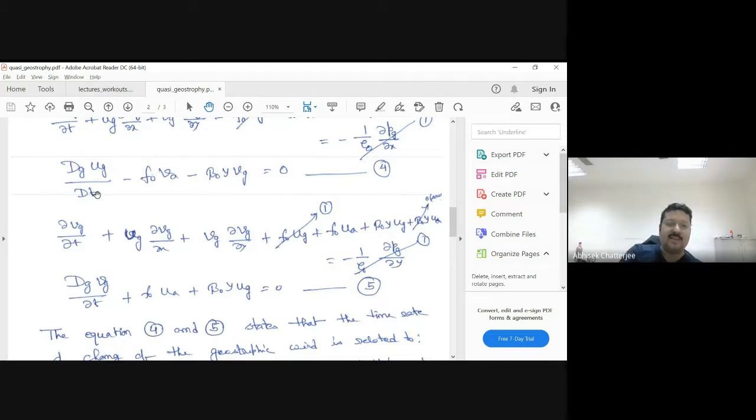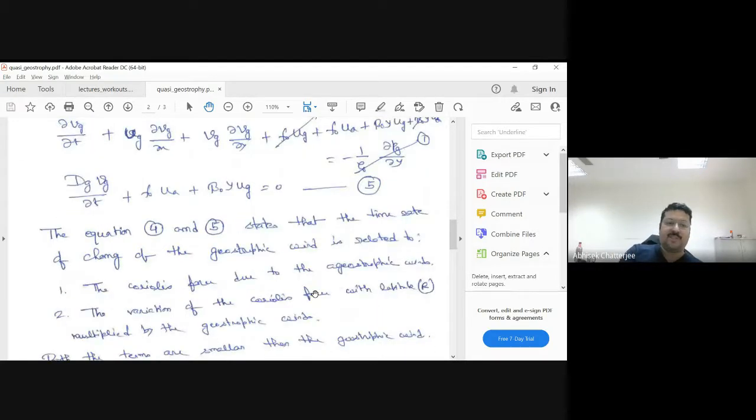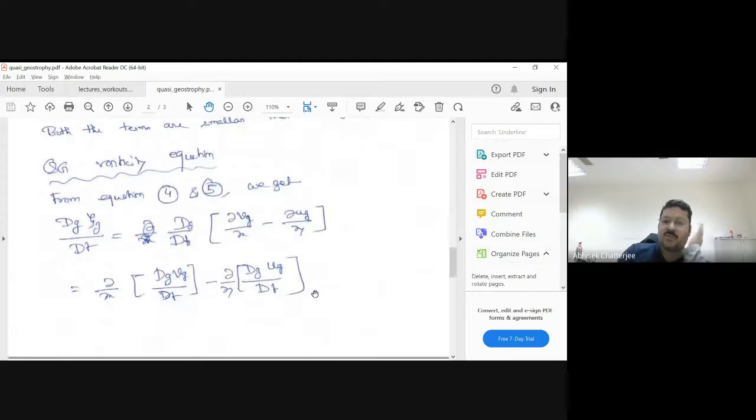If we define the vorticity equation, then we can express both of them, and that can give you some more physical insight into the flow. Okay, so my next intention is to find the equation for potential vorticity.